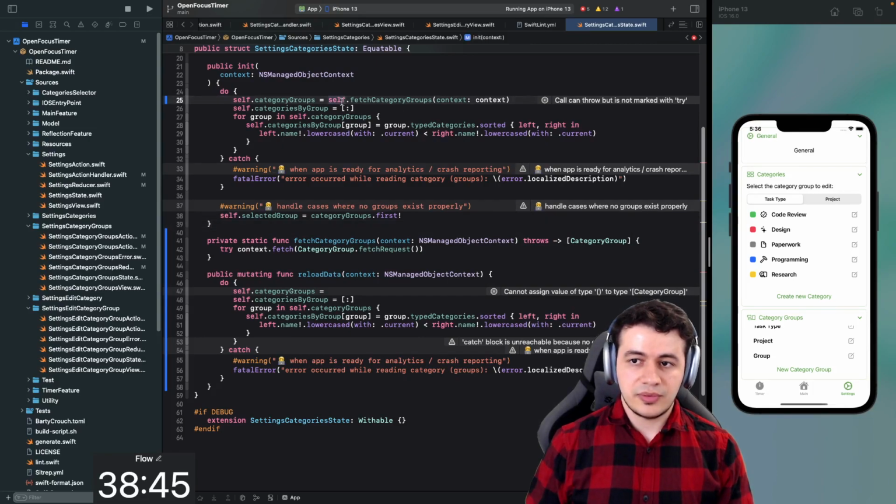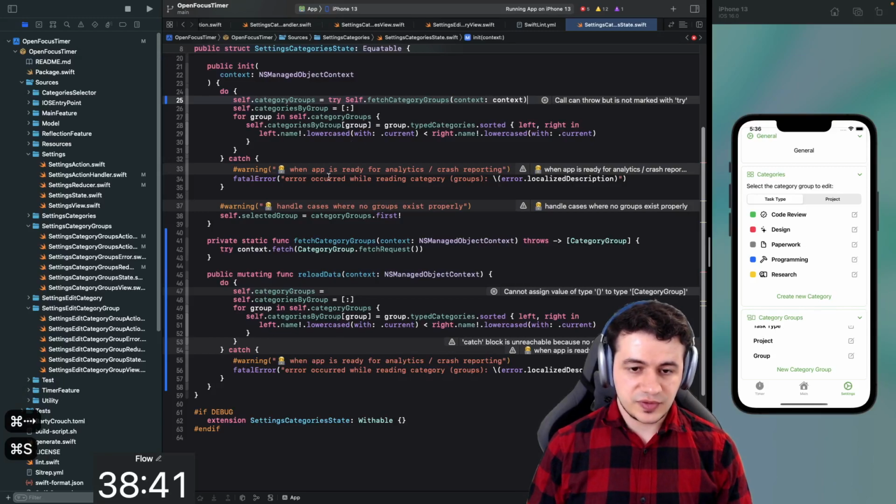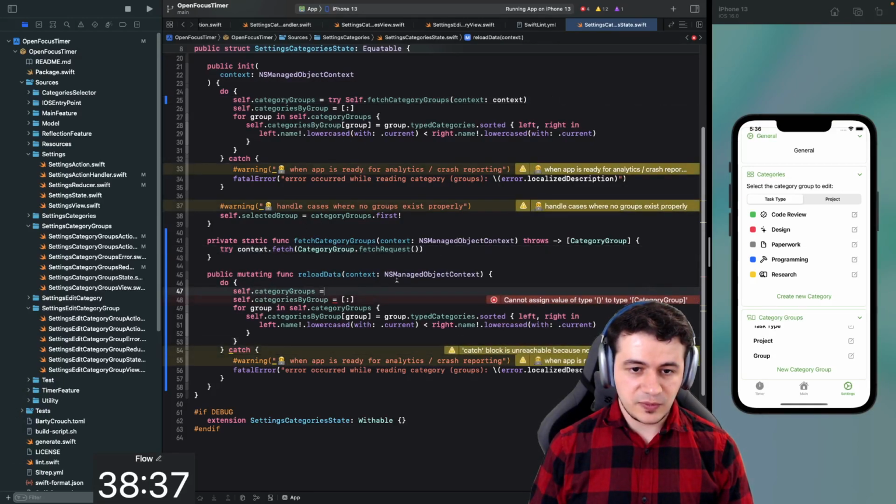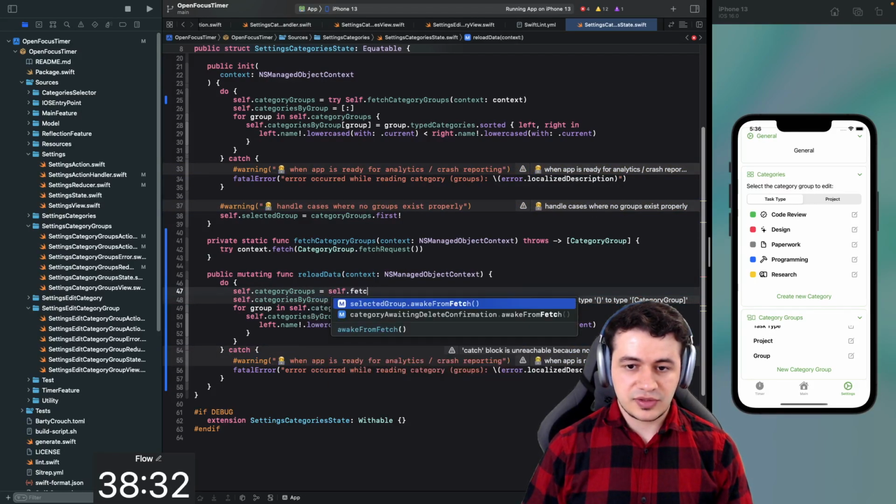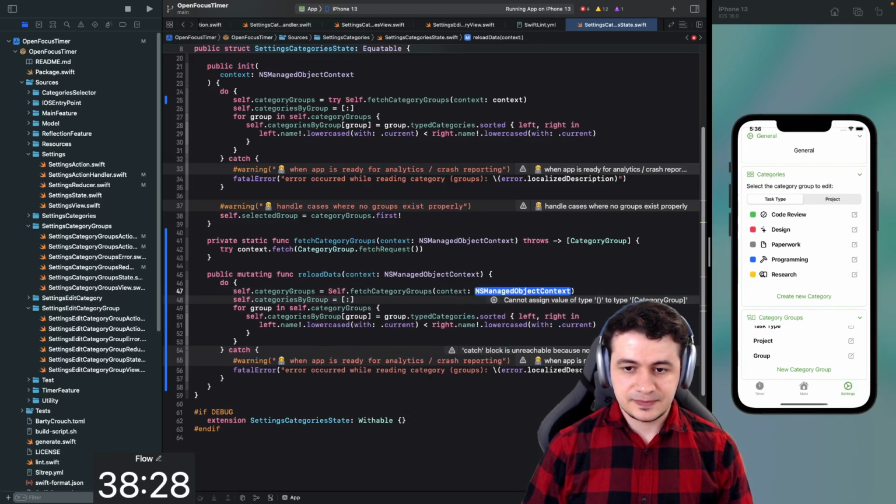And this should work with self now. Try self.fetchCategoryGroups. There we go. So the logic is extracted. It's easier to reuse it here now, which we can do simply by calling self.fetchCategoryGroups. And we pass the context. There we go.